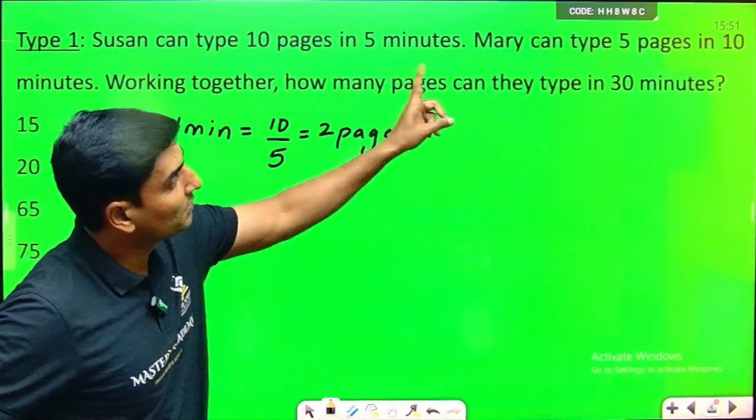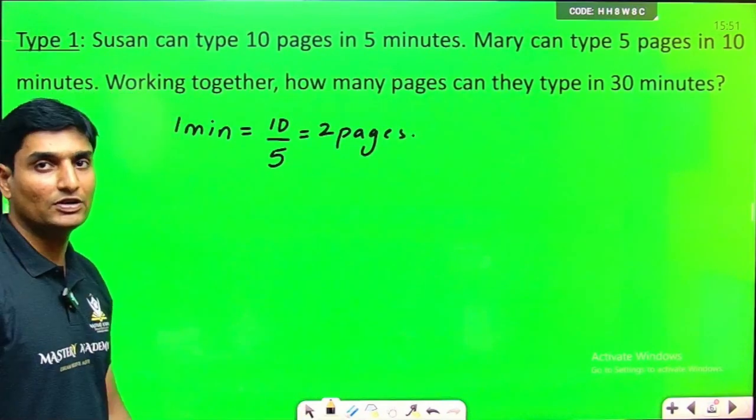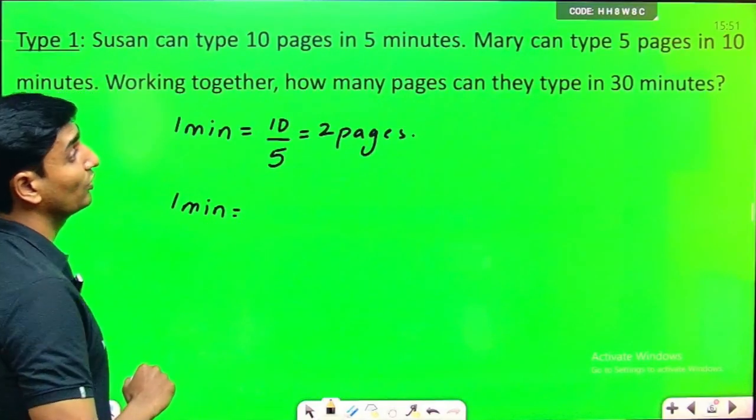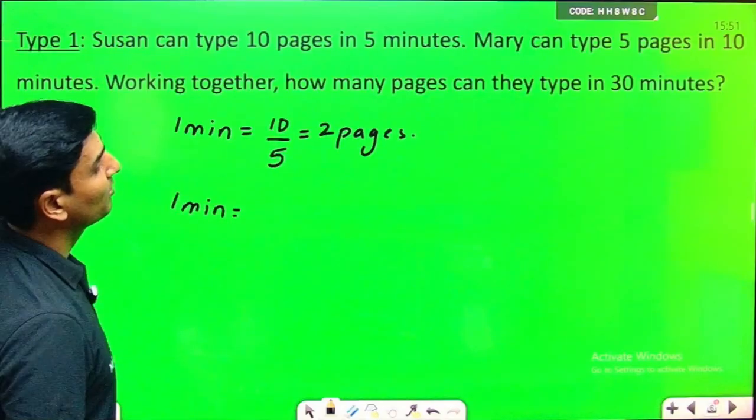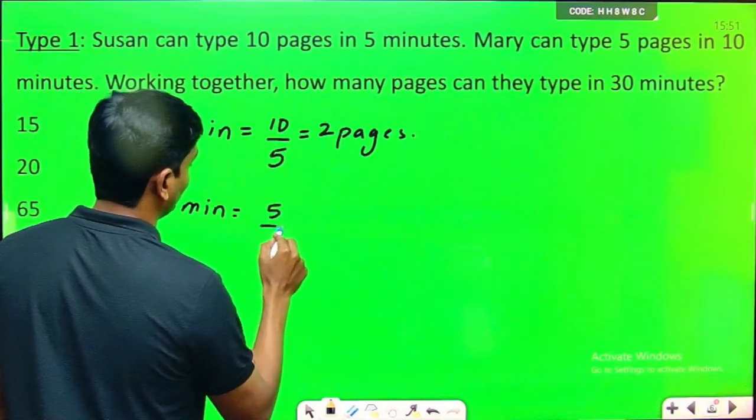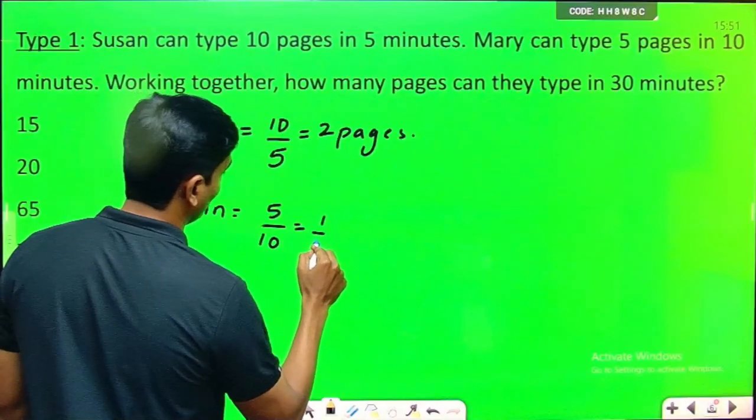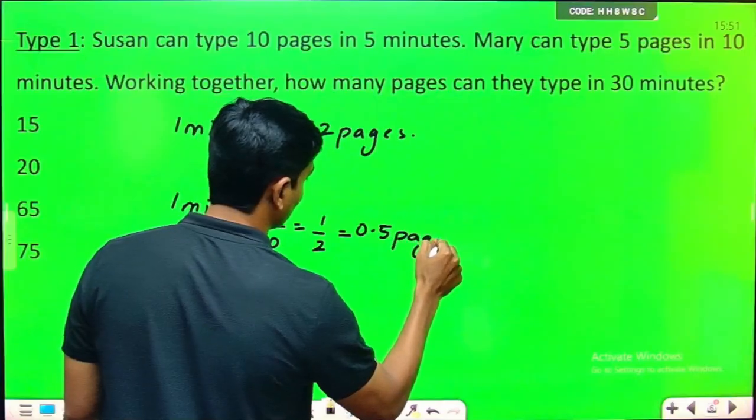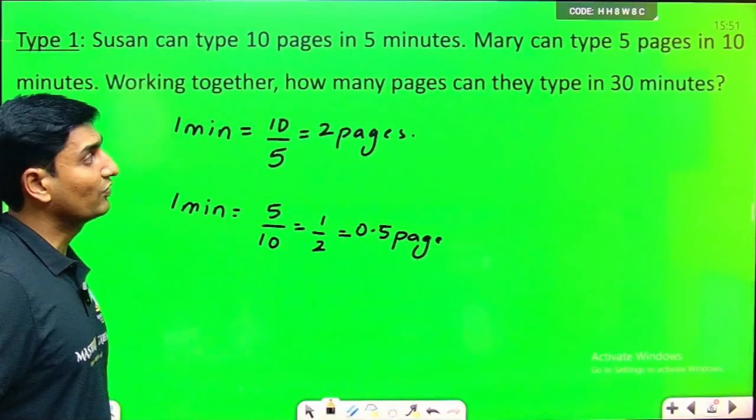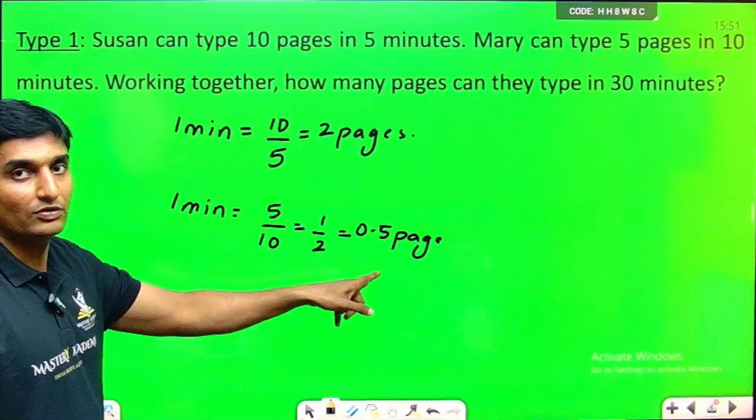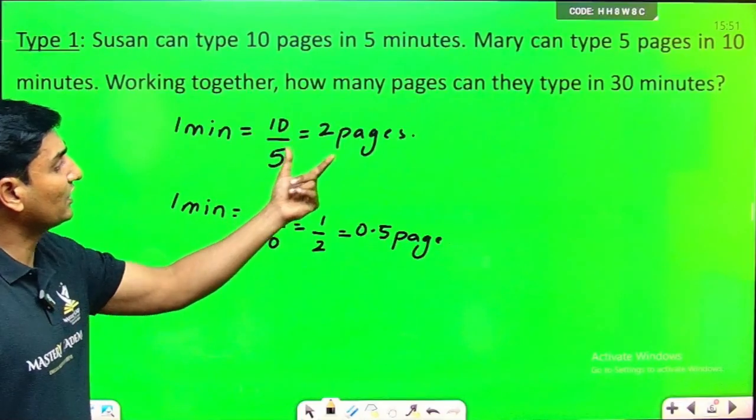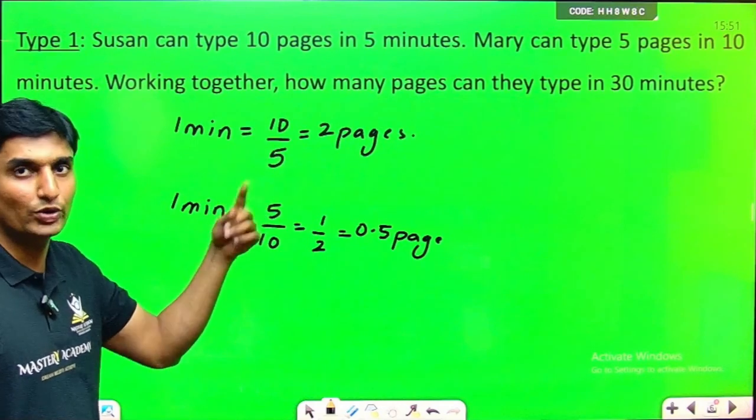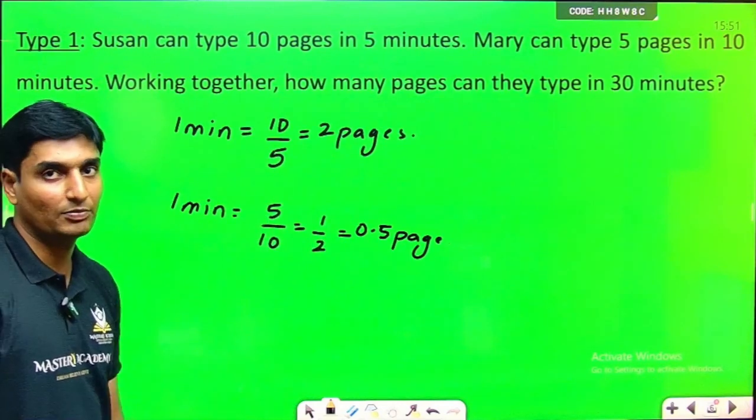In the same case, Mary can type 5 pages in 10 minutes. So in 1 minute, what is the number of pages done by Mary? It is nothing but 5 upon 10, 5 pages, 10 minutes. So 1 upon 2, I can write that as 0.5 pages, half a page. Yes, so in 1 minute, Mary can type half a page, 0.5 page. In 1 minute, Susan can type 2 pages.